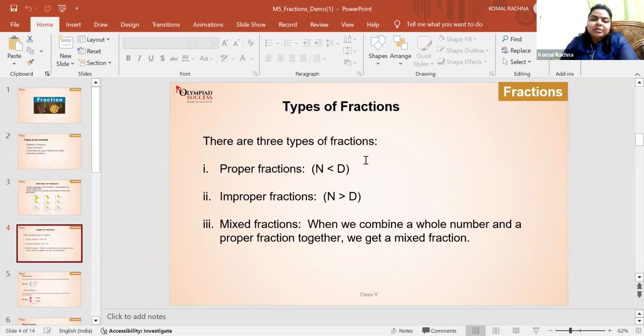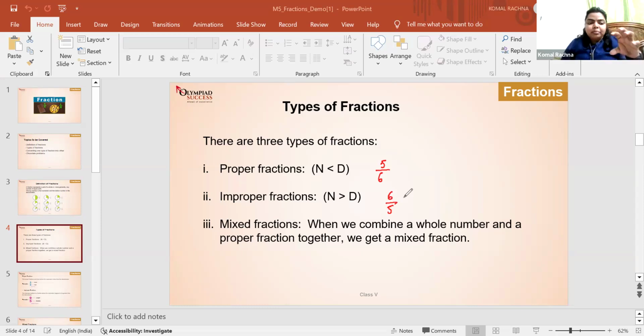So proper fraction, can you give me some example? Proper fractions are when the numerator is below the number of the denominator. So for example, the numerator could be 5 and the bottom could be 6. Very good. And the improper fraction? It's when the numerator is bigger than the denominator, like 6 on the top and 5 on the bottom. Very good. Very good. And there is a mixed fraction also.